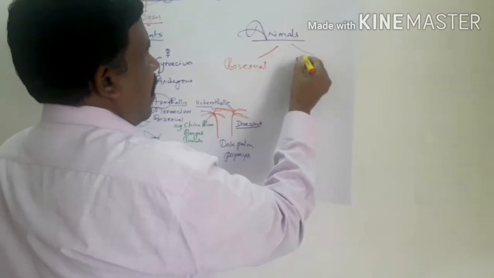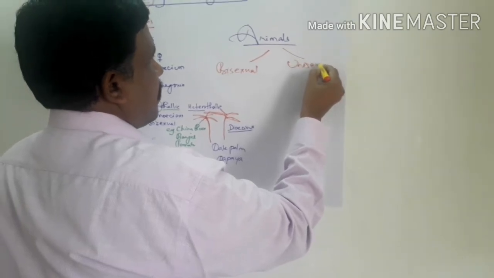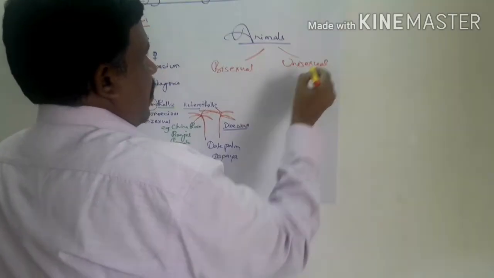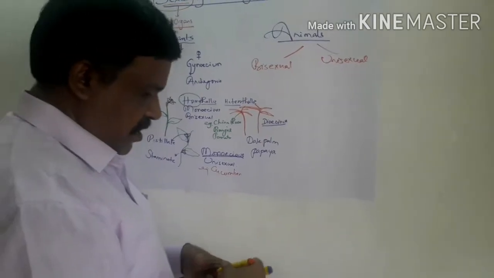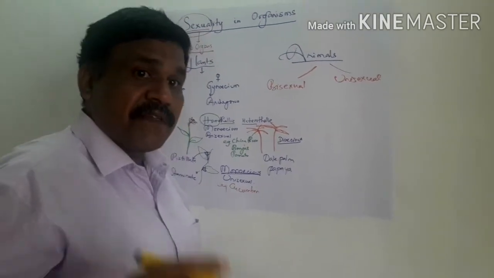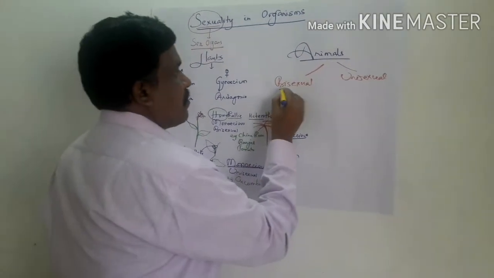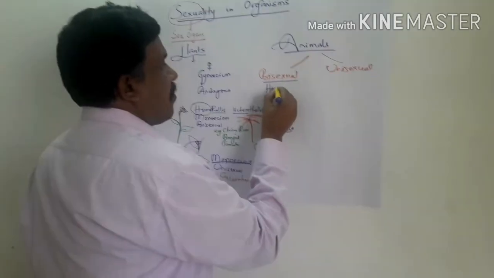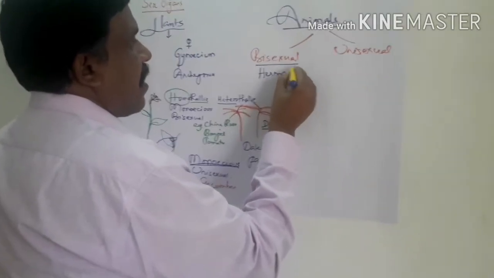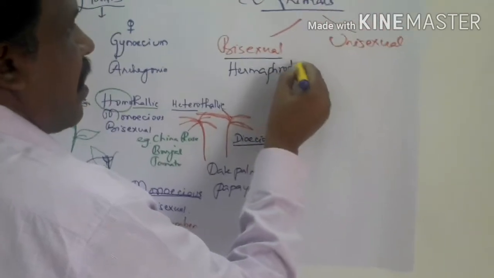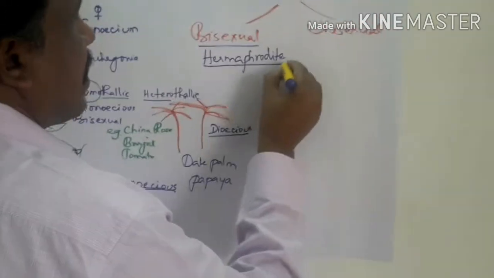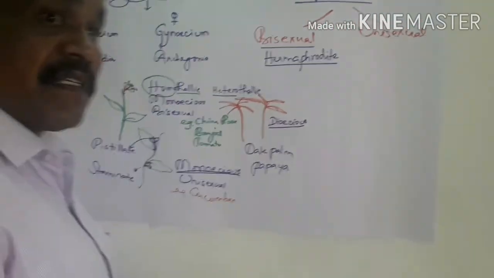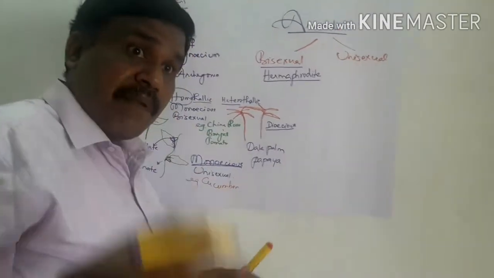Here, bisexual again doesn't fit properly in the case of animals, so we use the word hermaphrodite. Hermaphrodite means bisexual: both the sexes are present in the same animal body.